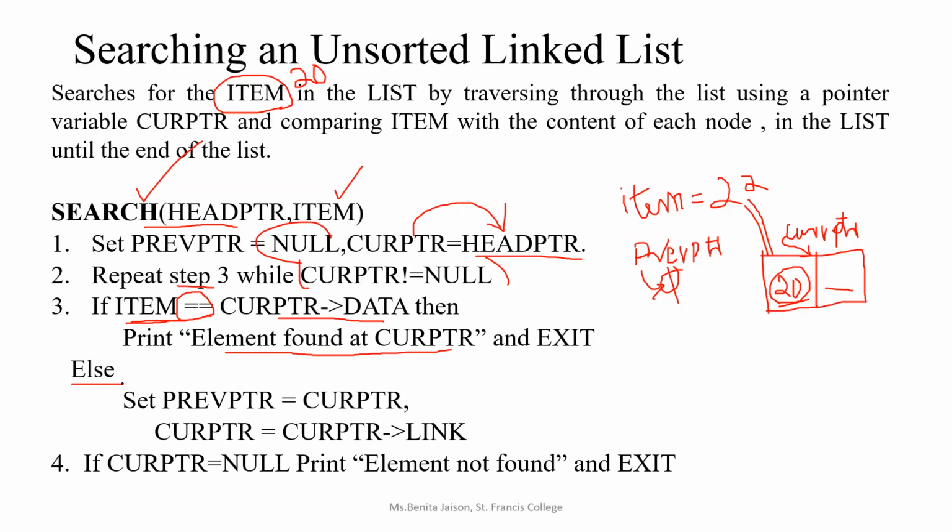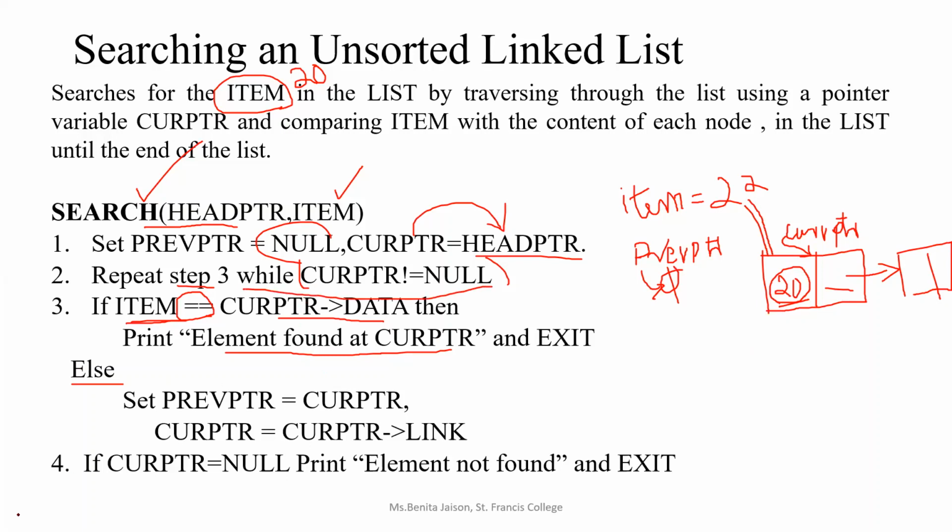Else, if you are not able to find it, then you have to move to the next node. You know, a linked list is made up of many nodes, right? If the data is not matching with the first node, you will be traversing. What is the step for traversing? You remember what is the step for traversing? In step 4 of the previous algorithm we had written, right?